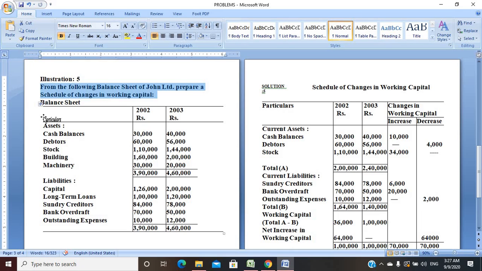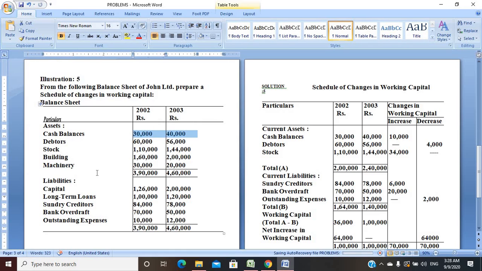Particulars, 2003 column. Here in the assets column, cash balances are mentioned, debtors are mentioned, stock is mentioned, building is mentioned, machinery is mentioned. Accordingly, the amounts are also mentioned here, and the total is also mentioned here, right? So all these come under the category of assets as per the question.